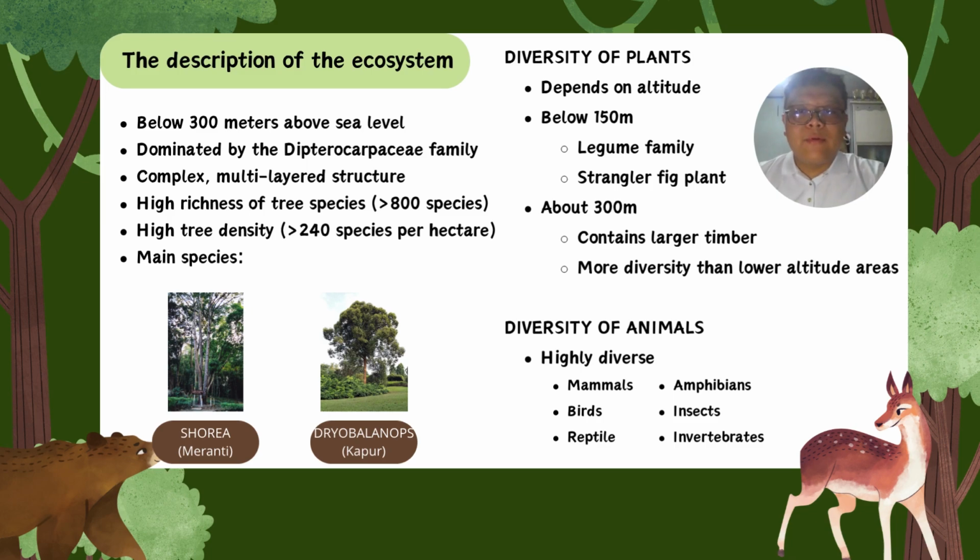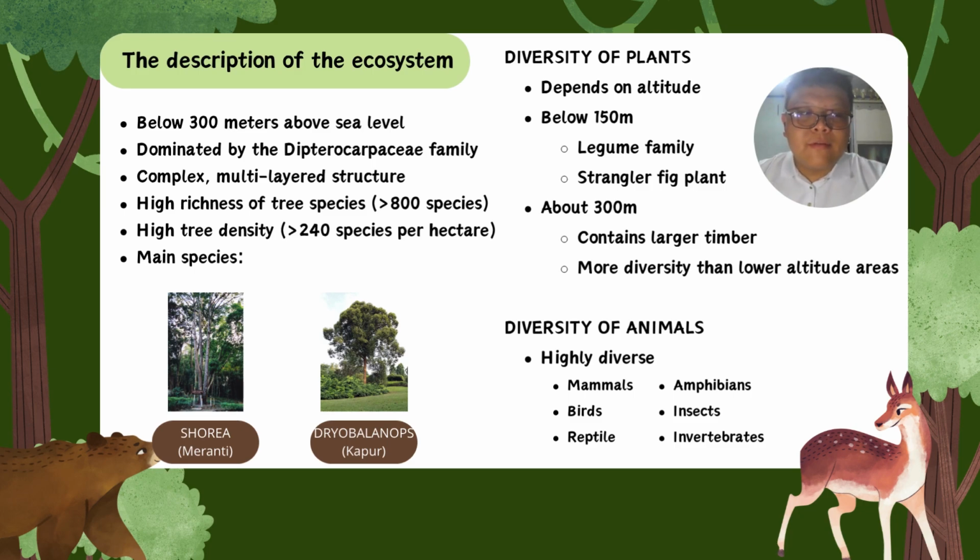Hi, I'm Limuni. I'm going to present the description of the ecology part. Lowland Dipterocarp forests are found below 300 meters above sea level. And as the name suggests, this forest is dominated by the Dipterocarpaceae family. It has a complex and multi-layer structure. Usually it has 5 major structures including the emergent, the canopy, the subcanopy, the understories, and also the forest floor.